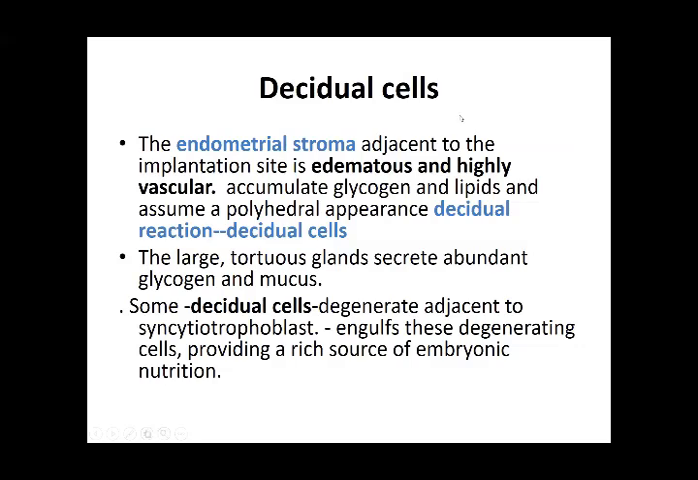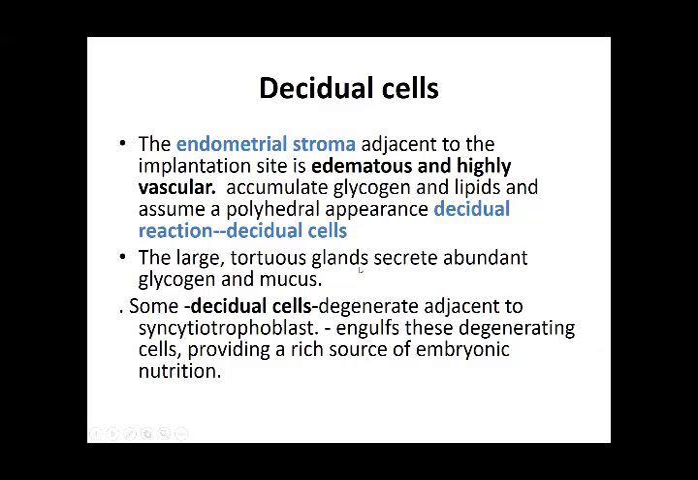Then the decidual cells. What are these decidual cells? This is the name given to the condition of the endometrium, that is the endometrial stroma, which becomes edematous adjacent to the implantation site and highly vascular, because it has to embed the embryo and help the baby to grow. This change in the endometrial stroma is called the decidua. These cells are called decidual cells because they contain plenty of glycogen and are polyhedral in appearance, and this is called the decidual reaction.